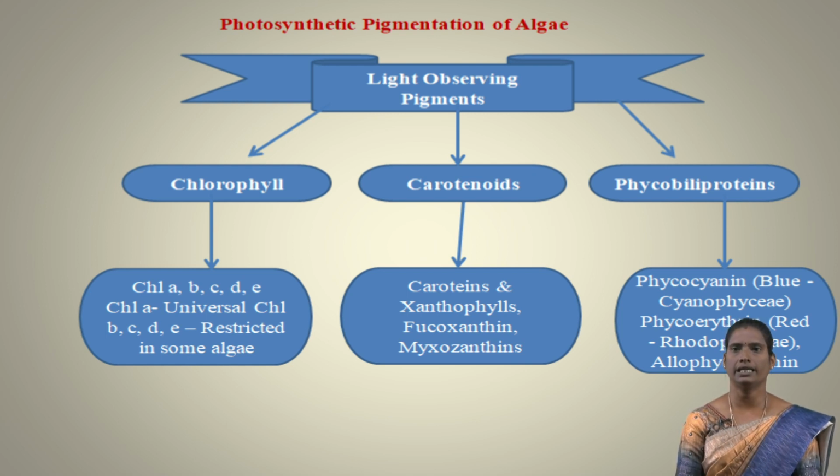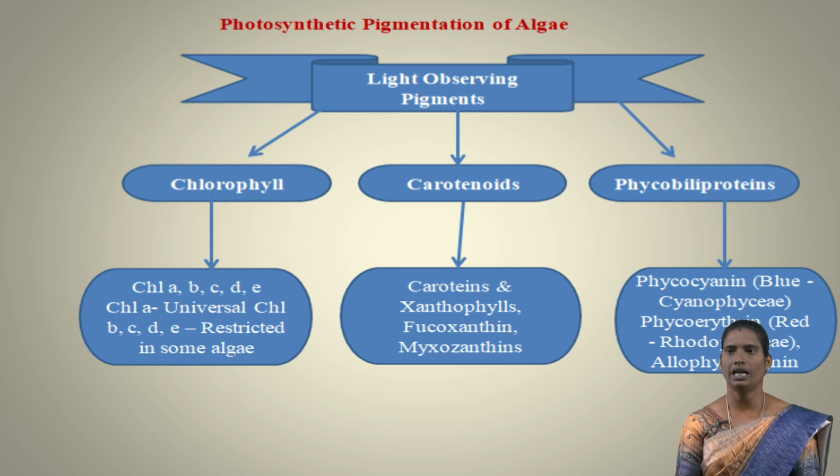Chlorophyll b, c, d, e is restricted to some groups of algae. Carotenoid is a pigment. It is classified into carotenes, xanthophylls, fucoxanthin, myxoxanthin, etc. Another last type of pigment is phycobiliproteins. It is classified into three groups.